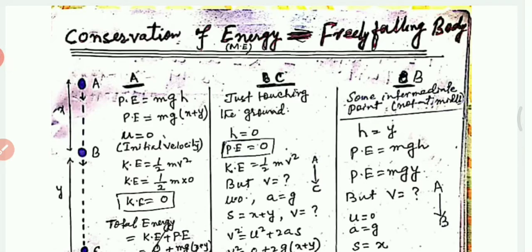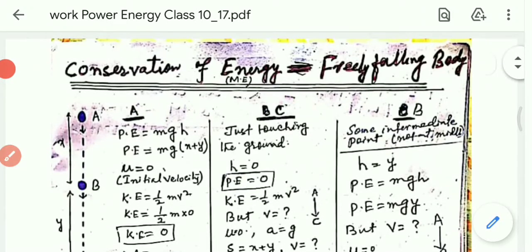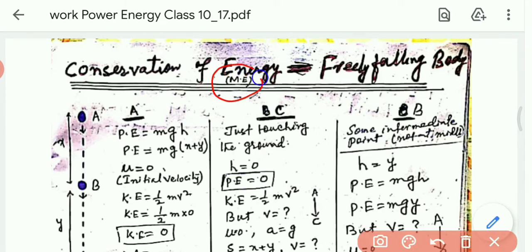Welcome students. Today's class topic is conservation of energy. Here energy is mechanical energy. Freely falling body. We will see the freely falling bodies. Freely falling bodies means a body falls from some height and reaches the ground.